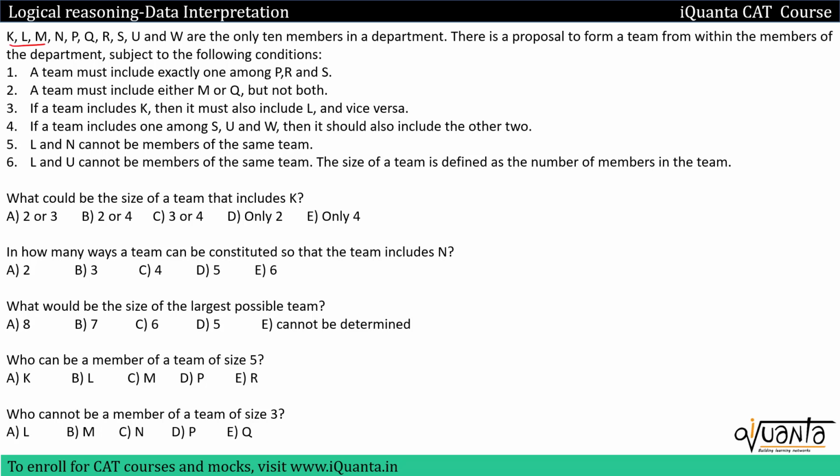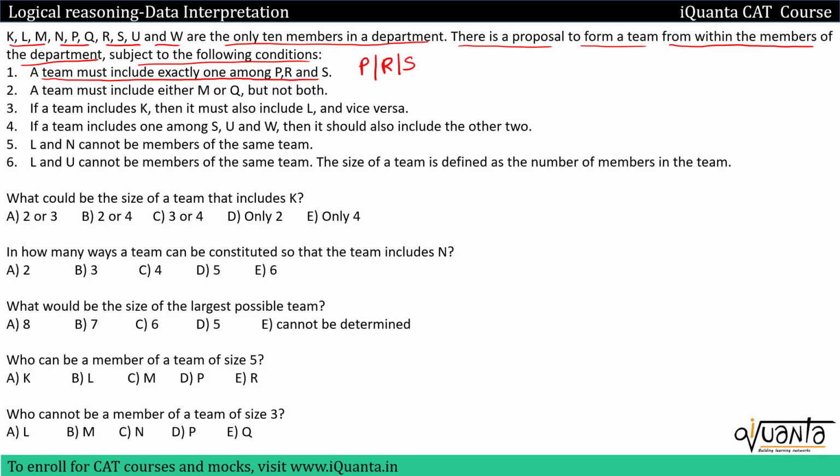K, L, M, N, P, Q, R, S, U and W are the only 10 members in a department. There's a proposal to form a team from within the members of the department subject to the following conditions. So out of these 10 people we have to form a team. The conditions are given. A team must include exactly one among P, R, S. So either P or R or S must be in the team.